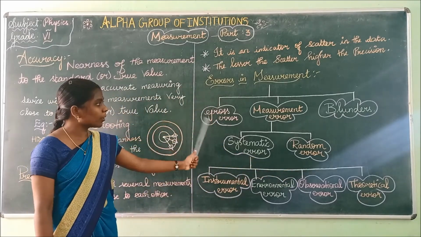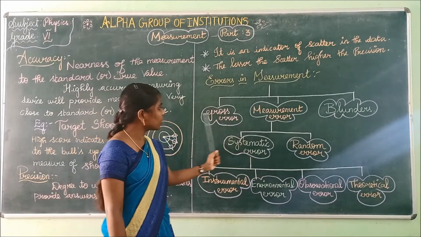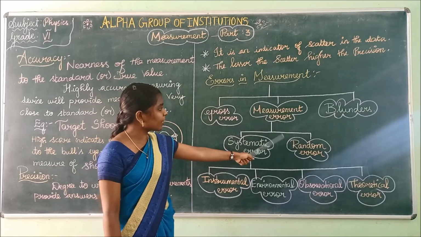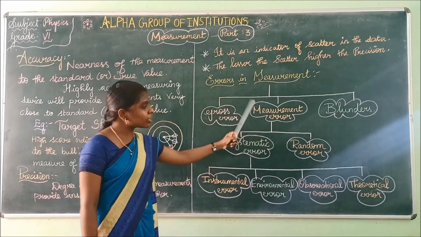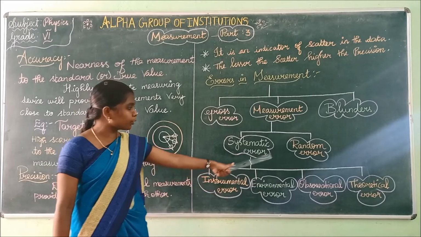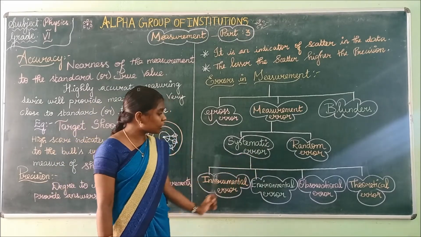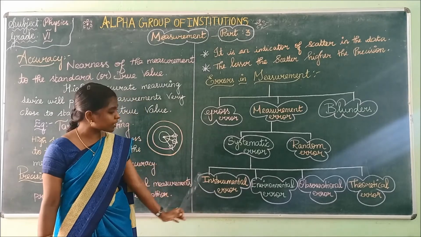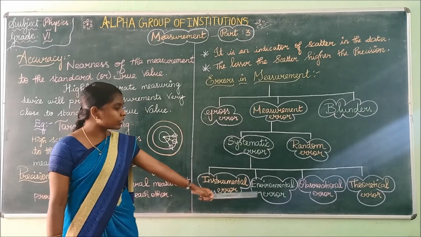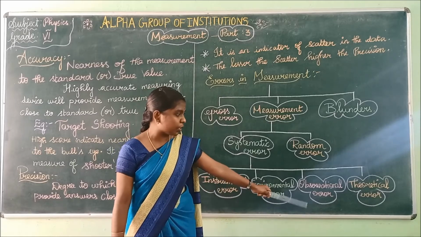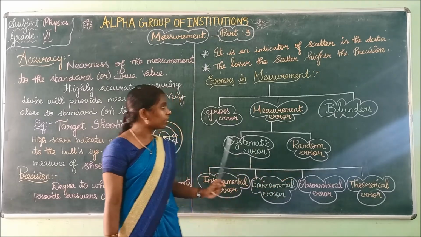Errors in measurement are divided into three major types, namely gross errors, measurement errors, and blunders. Measurement errors are further divided into two types, namely systematic error and random error. Systematic errors are further divided into four types, namely instrumental error, environmental error, observational error, and theoretical error.